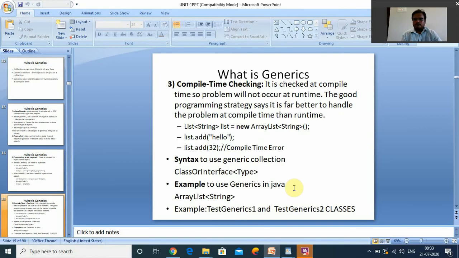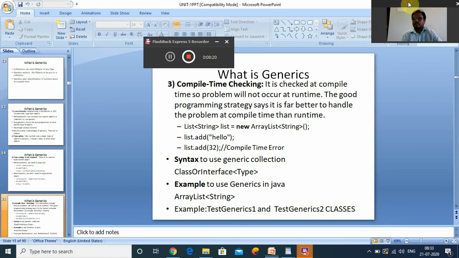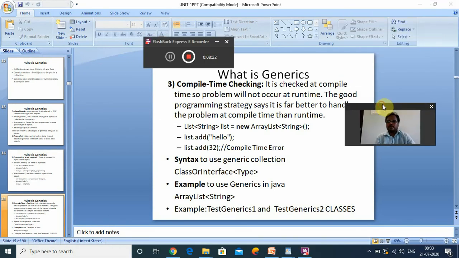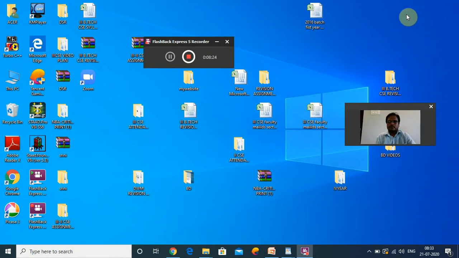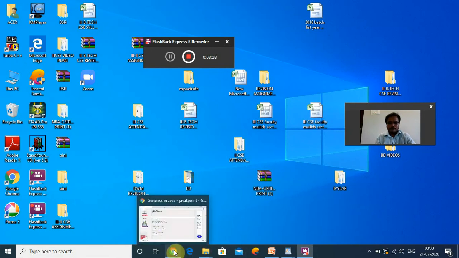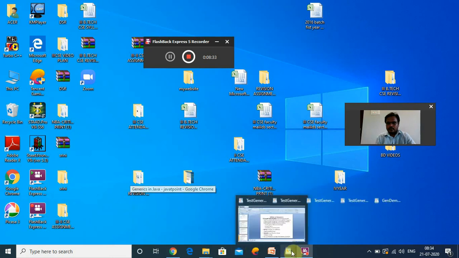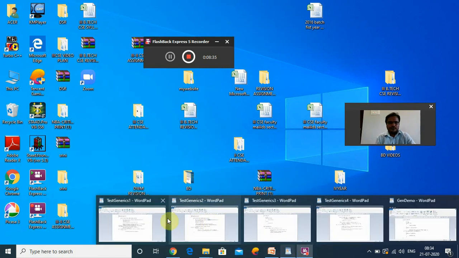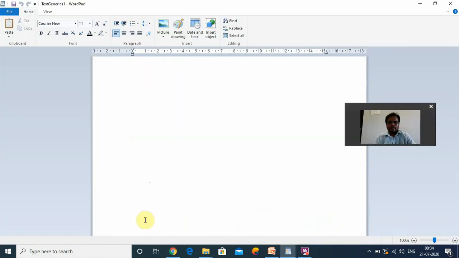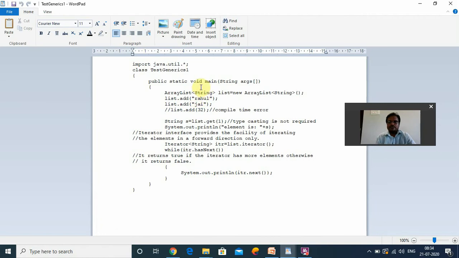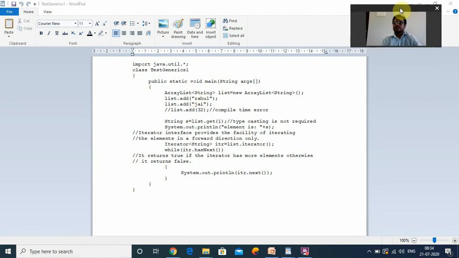I will show the TestGenerics1 problem and the TestGenerics2 problem. Wait a minute. We have different types of online compilers. This is the TestGenerics1 program.